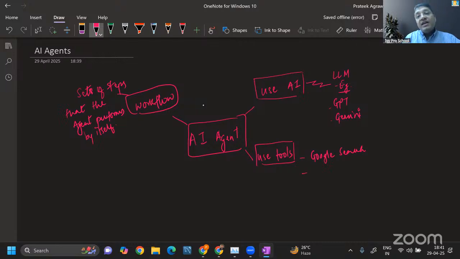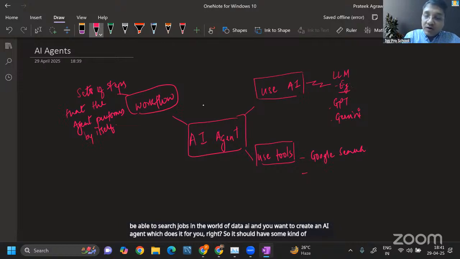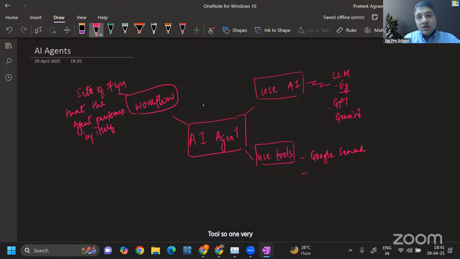Maybe you're creating an AI agent which searches open data analytics positions for you. Maybe you are a job seeker in the data analyst world, and you want to be able to search jobs in the world of data and AI, and you want to create an AI agent which does it for you, right? So it should have some kind of tool. One very famous and very common tool is the ability to search on Google.